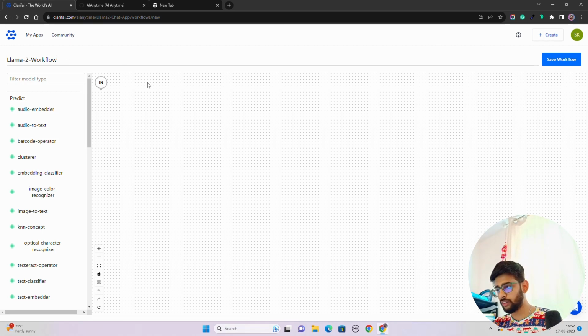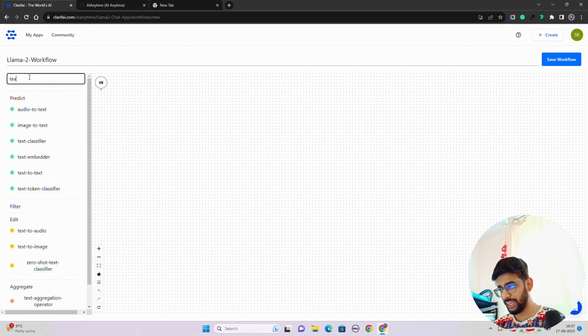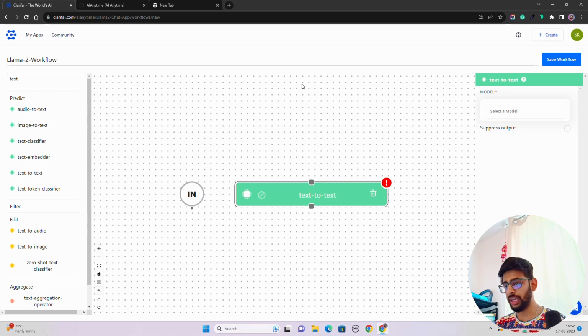Let's click outside somewhere, and you can see on the left hand side that there are multiple components. If you want to work with audio to text models, you probably need this connector, like the audio to text component here in this canvas. You will just click and it will be here on the canvas. But we are interested more in text to text generation, so we'll be selecting this, and once I do that, you can see that I have something on the canvas which helps me select a large language model that will help me generate some kind of text.